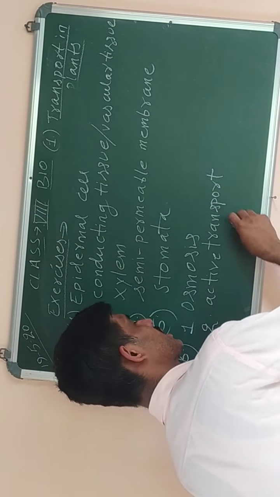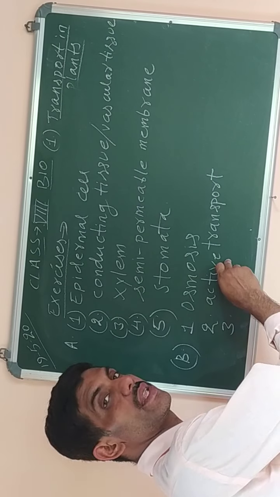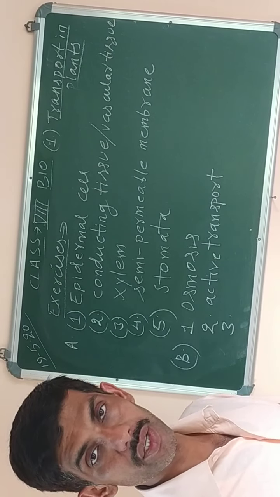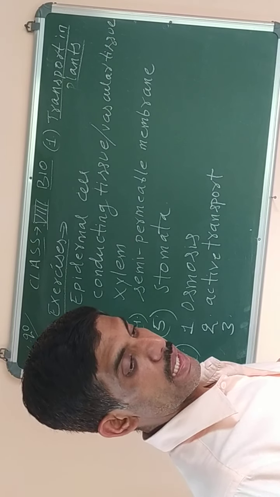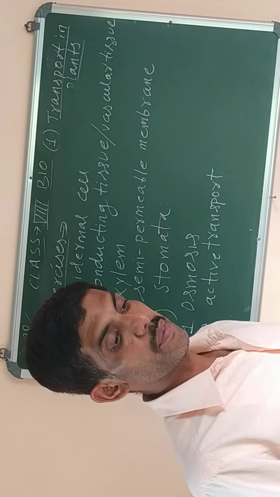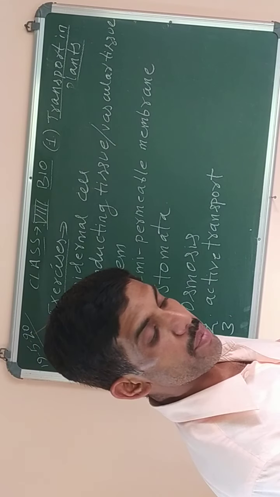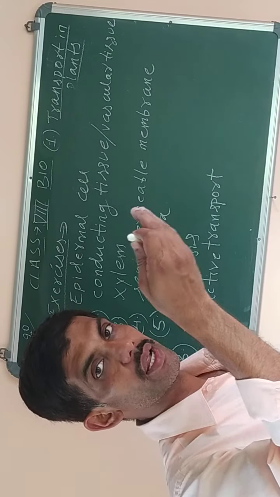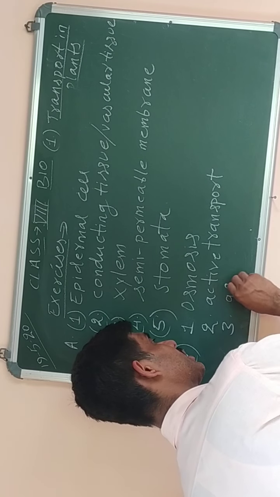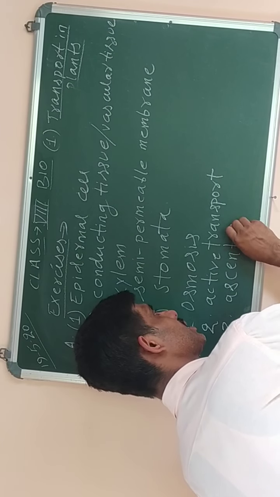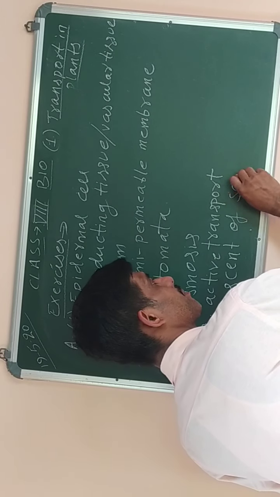Against the concentration gradient, the molecules move by the utilization of energy. Then the third question is the upward movement of water and minerals in plants. When water and minerals move to the upper parts of the plant, it is known as ascent of sap.